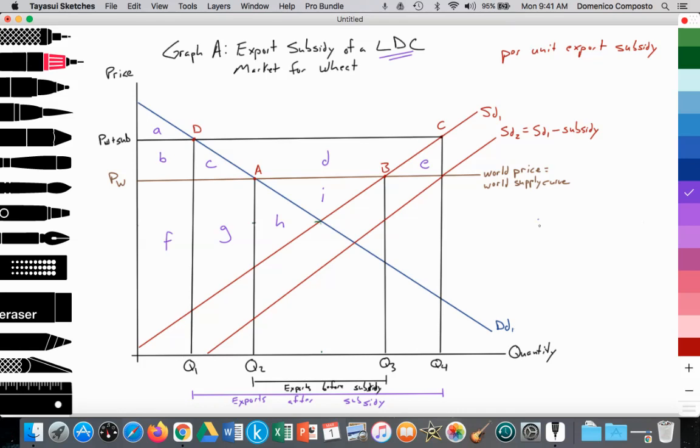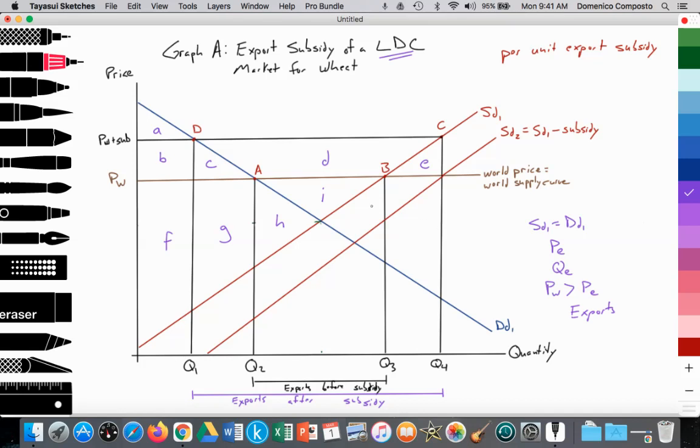Where SD1 equals DD1, you would have an equilibrium domestic price, not illustrated here, and an equilibrium quantity at QE. And because the world price, when this country opens up to world trade, is greater than the domestic equilibrium price, this nation will export their wheat.